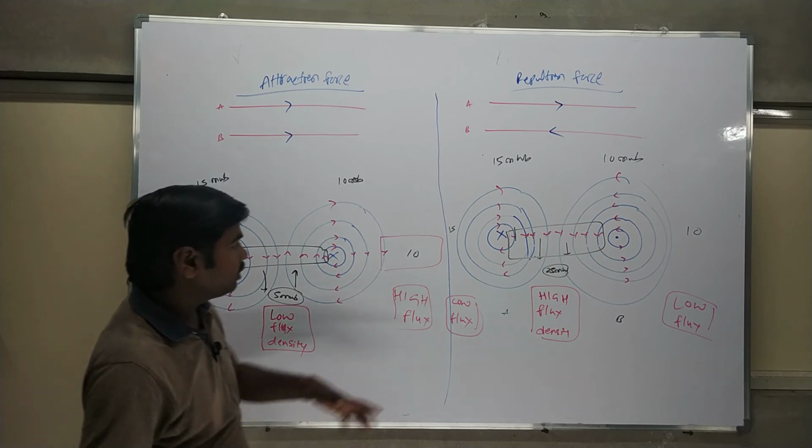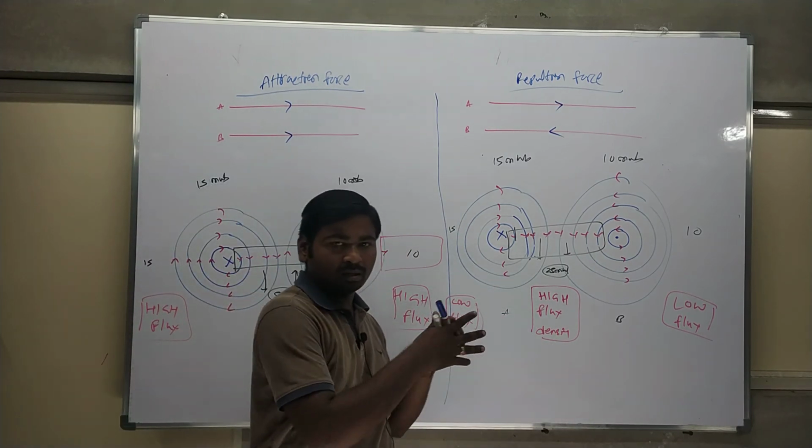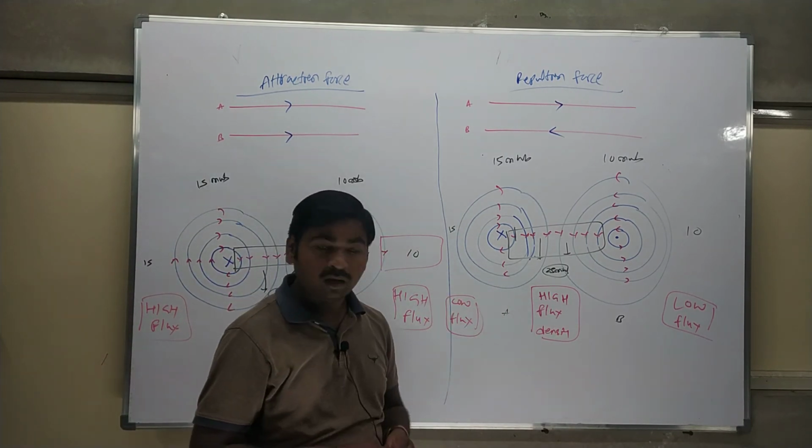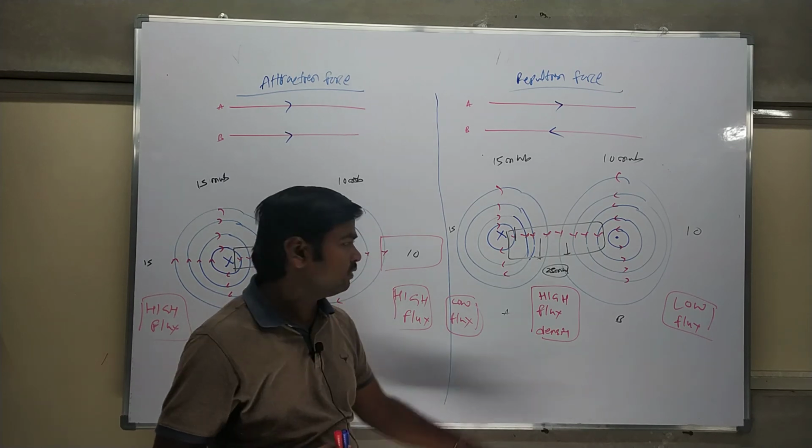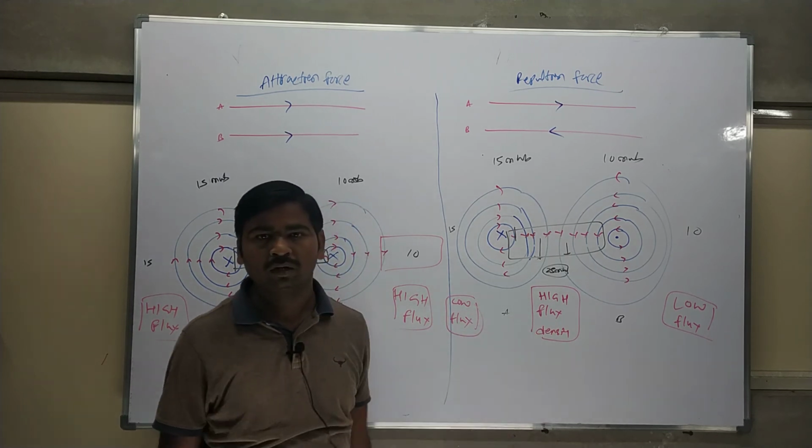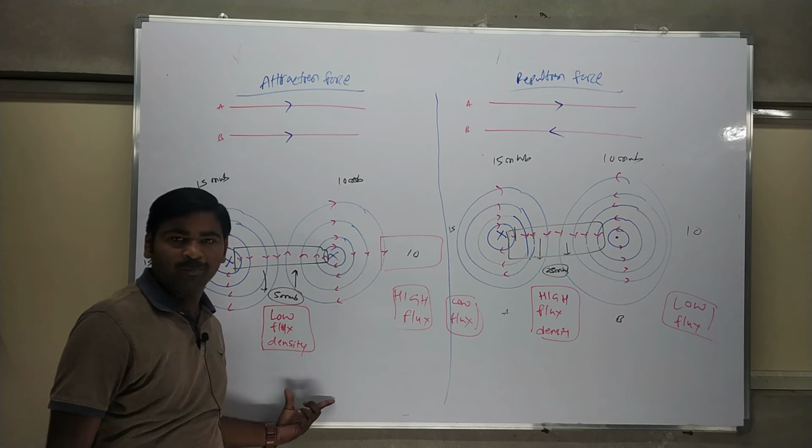Here I think you know how conductors in a high flux density area move to a low flux density area. It's very simple. According to the Lorentz force also, we use the same concept to explain the motor principle. I think it's very clear.